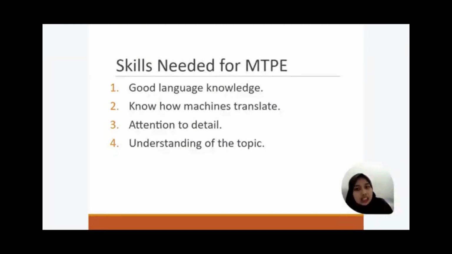The next is skills needed for MTPE. To do MTPE well, we need several key skills. First, a strong knowledge of both the source and target language is important. Second, understanding how machine translation works help us know what kinds of mistakes to expect. Attention to detail is also crucial, as even small error can change the meaning. Finally, we must understand the topic of the text to ensure accuracy and clarity.